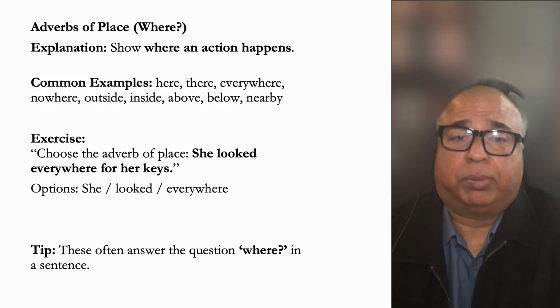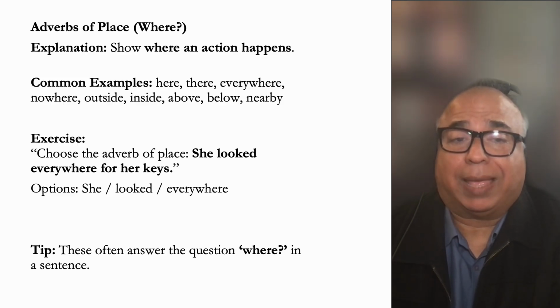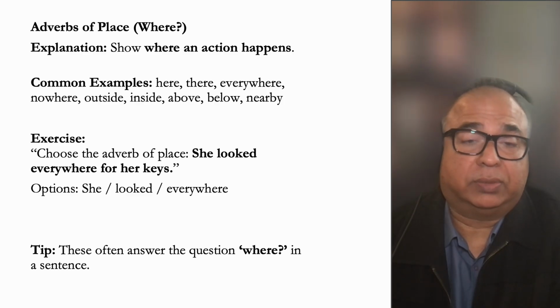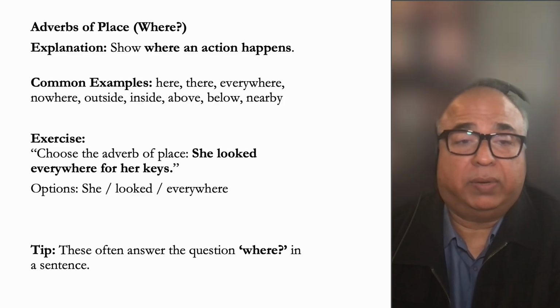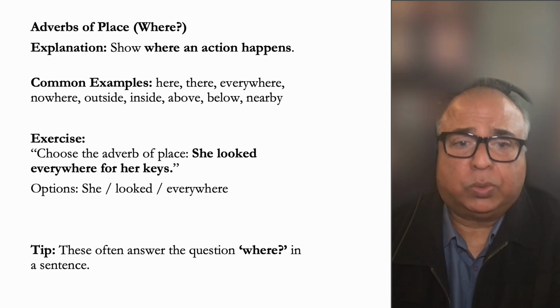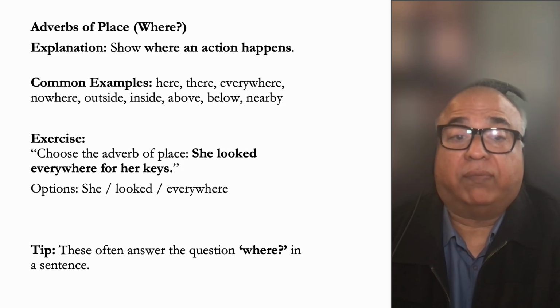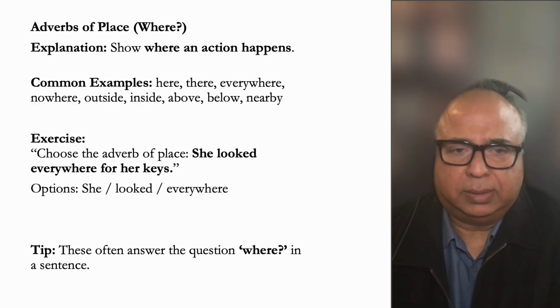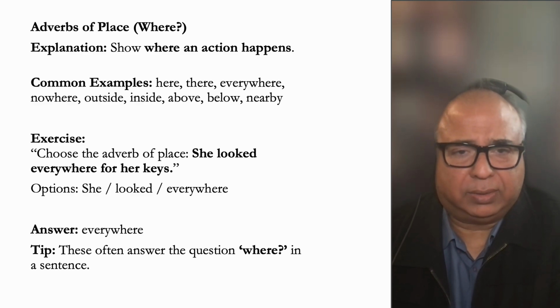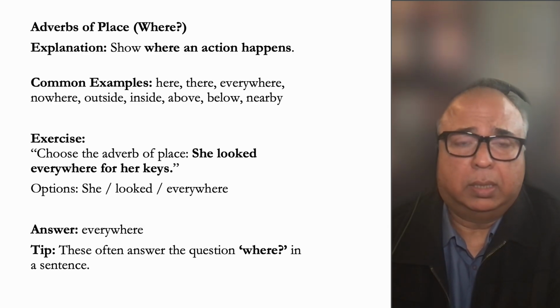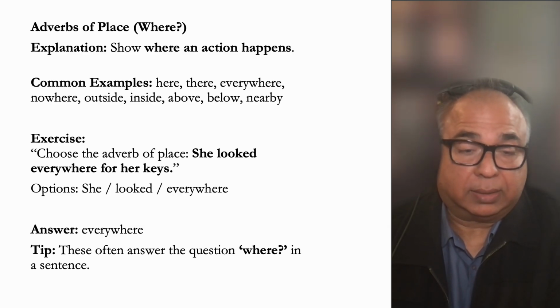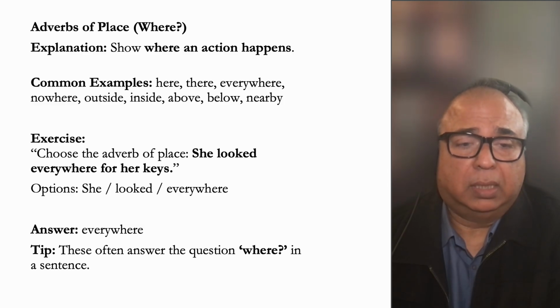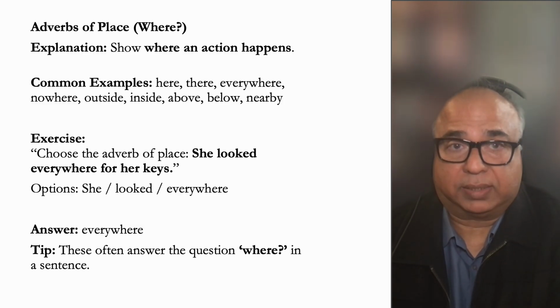Okay, adverbs of place, where an action happens, like where is she? Or she's here, or he is there, everywhere, nowhere. Let's do a quick exercise to understand this. She looked everywhere for her keys. Where? Where did she look? Can you tell? That's an easy answer, right? She looked everywhere. I looked everywhere for my car keys, and I couldn't find them. So these often answer the question where, as I said before. So everywhere is the adverb in the sentence, she looked everywhere.